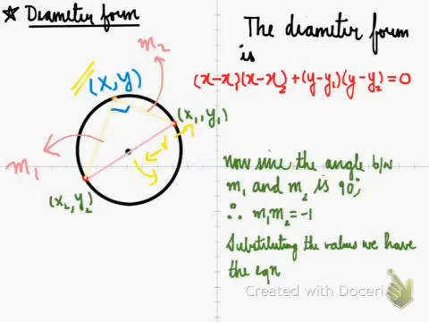When we substitute the values (y minus y1) upon (x minus x1) into (y minus y2) upon (x minus x2) equal to minus 1, we get this equation: (x minus x1)(x minus x2) plus (y minus y1)(y minus y2) equal to 0. So this is a very important equation from the derivation point of view, because we have used the concepts of straight lines to figure out the locus of a circle.